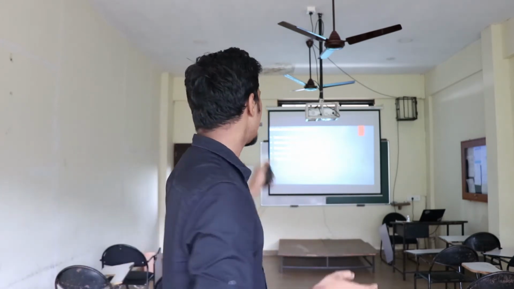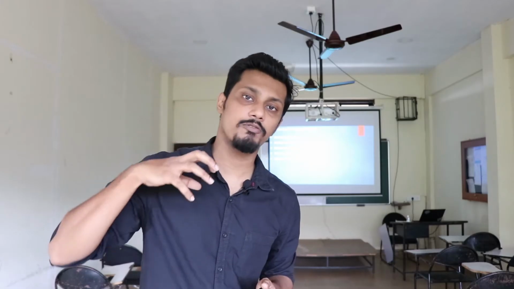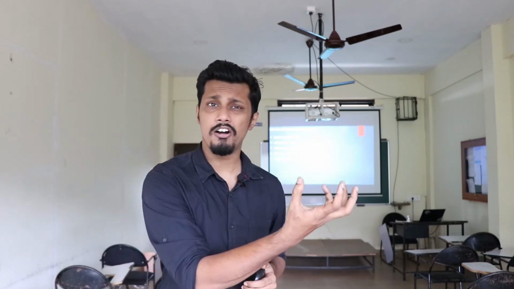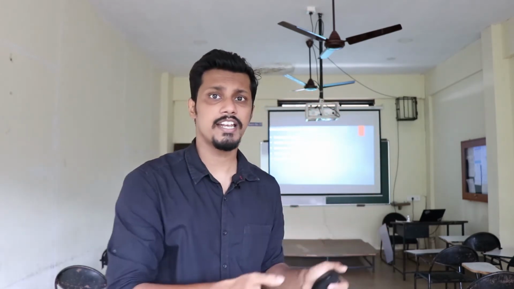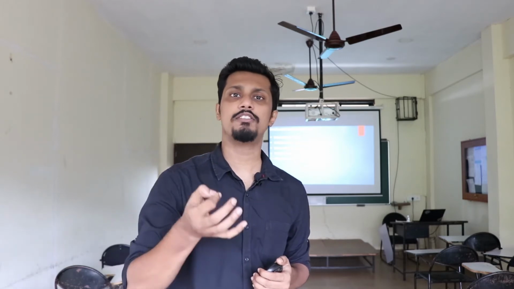The first one is retaining top talents. See, as you can see in the planning process, I know what is the plan of my company, what are the objectives of my company, what is the demand of human resource that I require, plus supply, everything I know. Here I will understand who are the top talent in my company, who have the maximum skill.